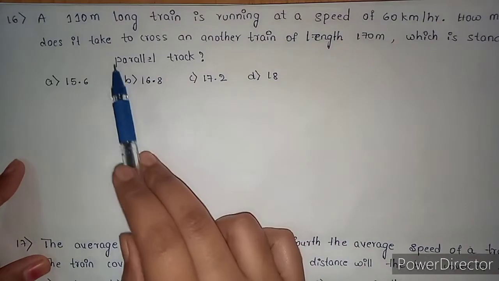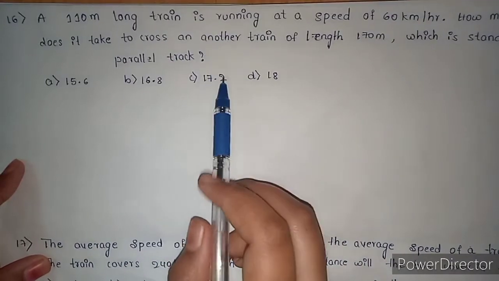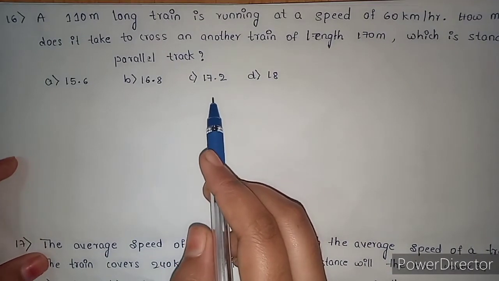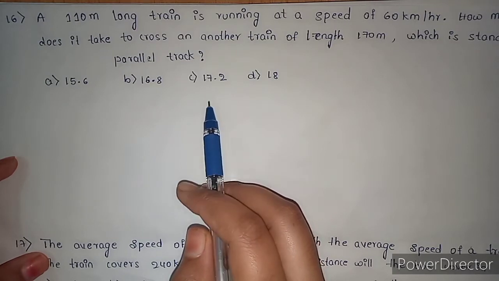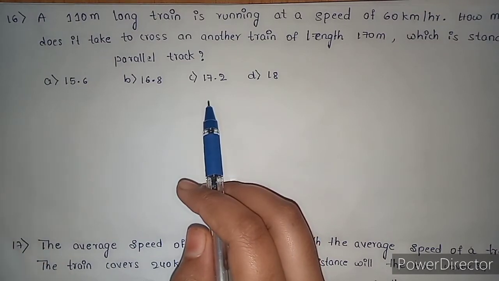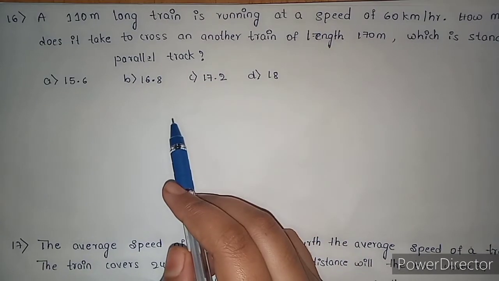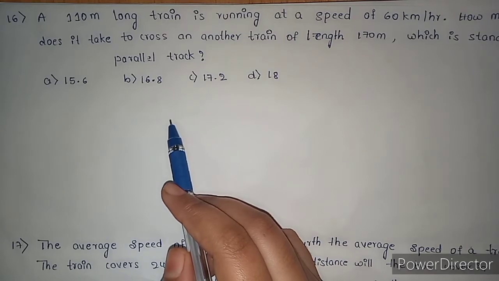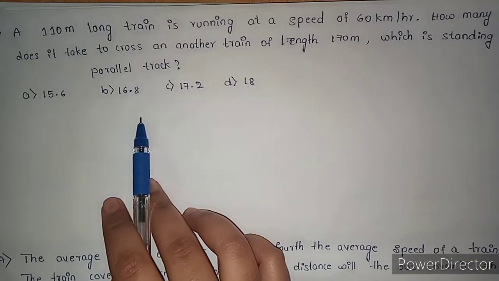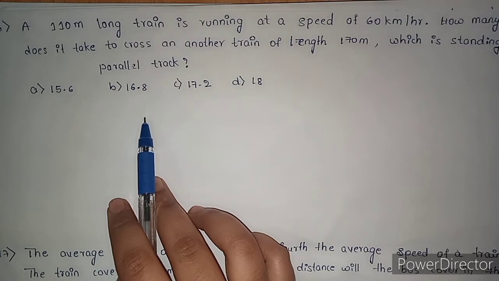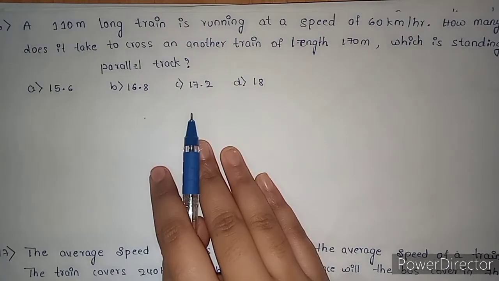16th question. A 110 meter long train is running at a speed of 60 km per hour. How many seconds does it take to cross another train of length 170 meter which is standing on a parallel track? Option A 15.6, option B 16.8, option C 17.2, option D 18.